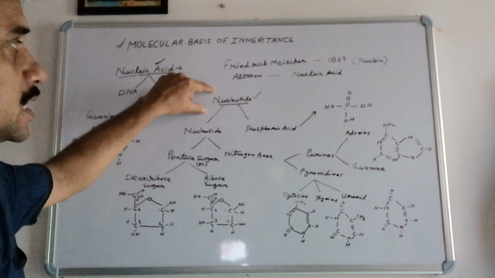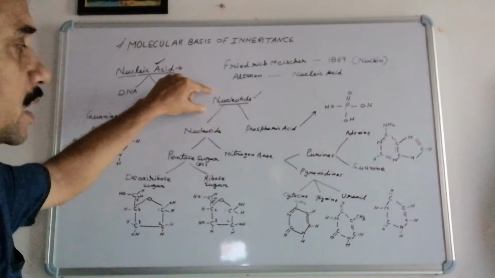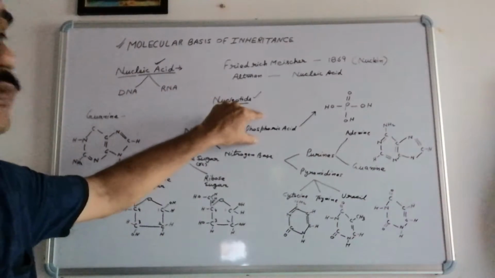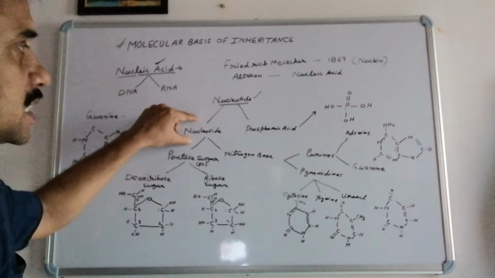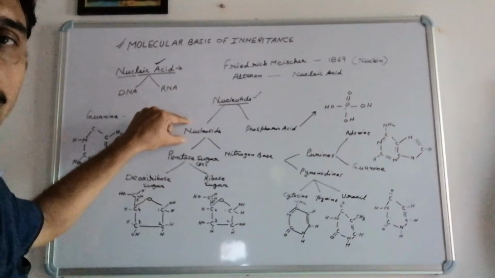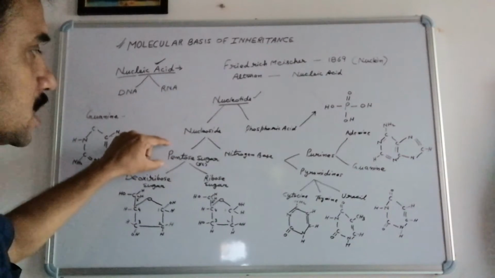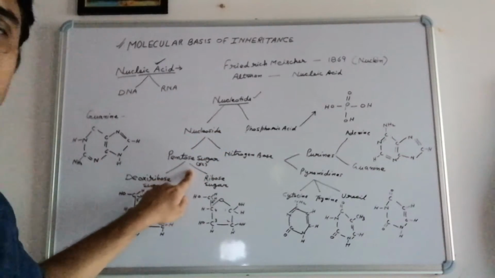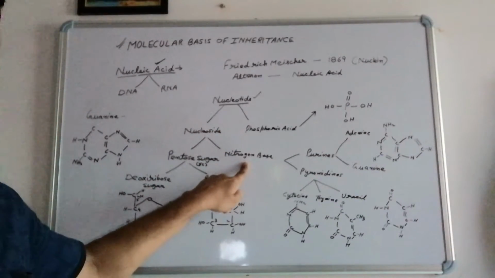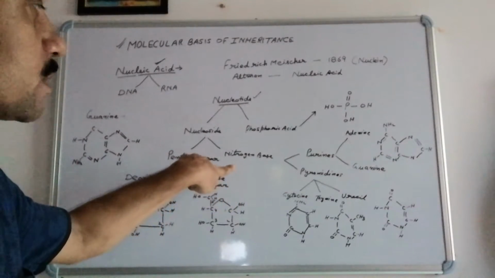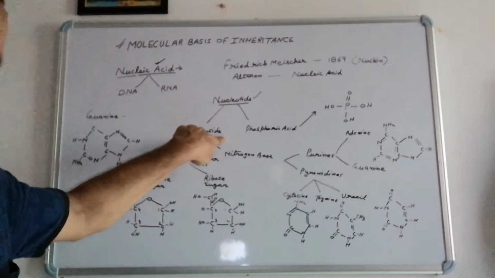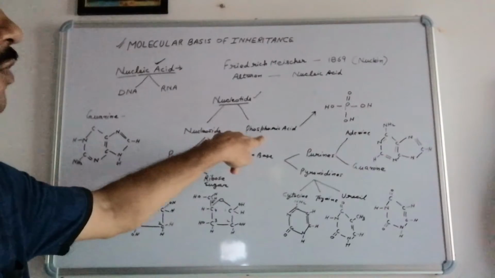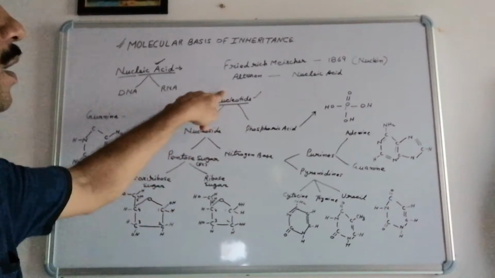Now these nucleotides are made up of two main components, that is nucleoside and phosphoric acid. Nucleoside itself is a compound made up of two parts, that is pentose sugar and nitrogen base. That is, a pentose sugar, a 5-carbon sugar, will be there, and a nitrogen base will be there. When these two components combine together, they form a nucleoside, and this nucleoside combines with the phosphoric acid, so it forms the nucleotide.